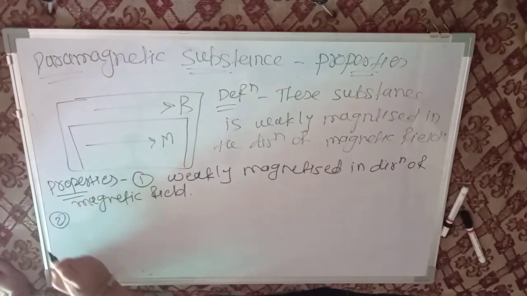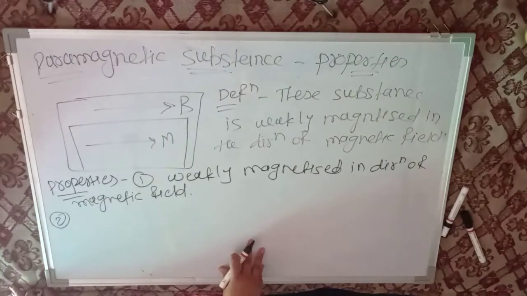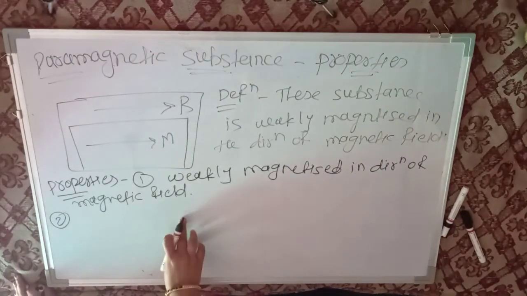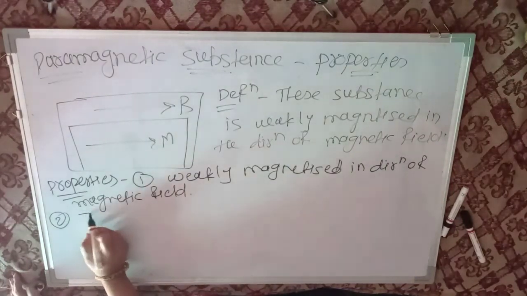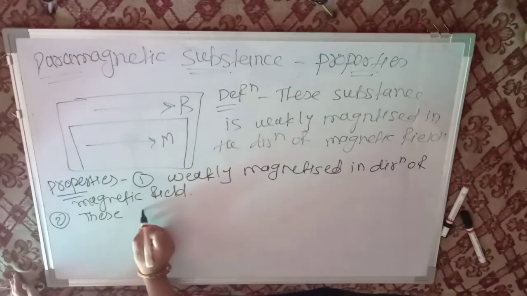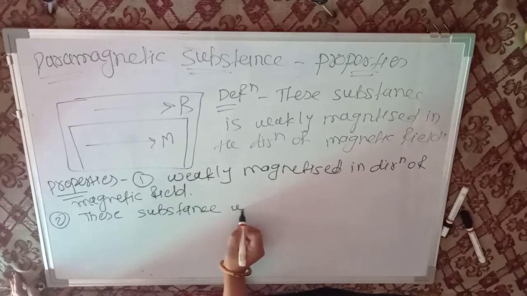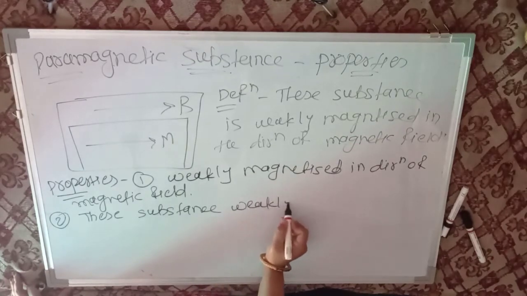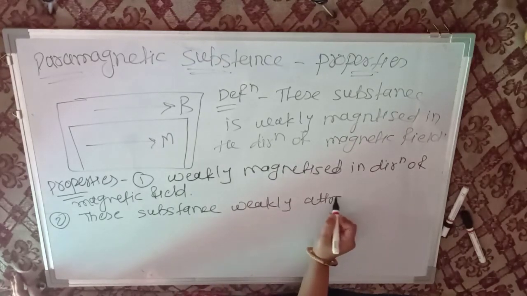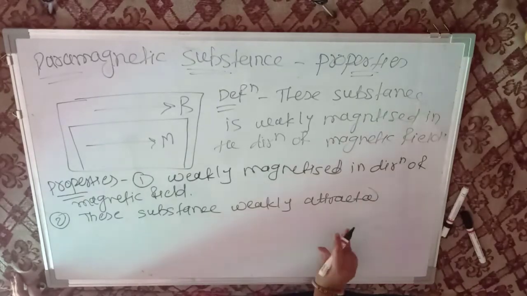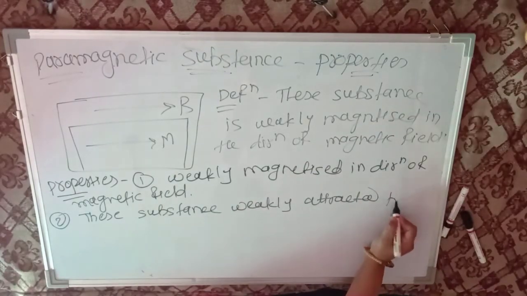Now the second property of paramagnetic substance: this substance is weakly attracted by magnetic field.